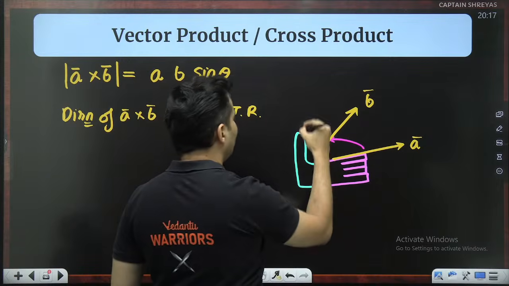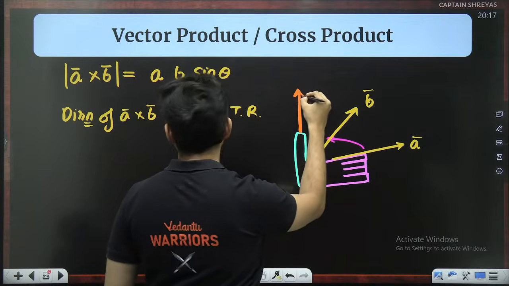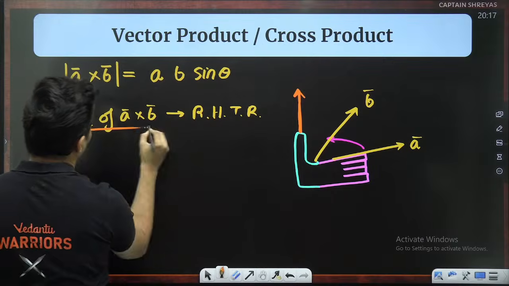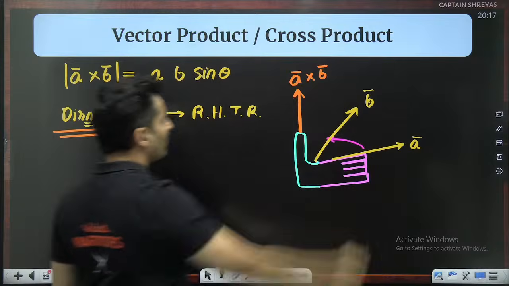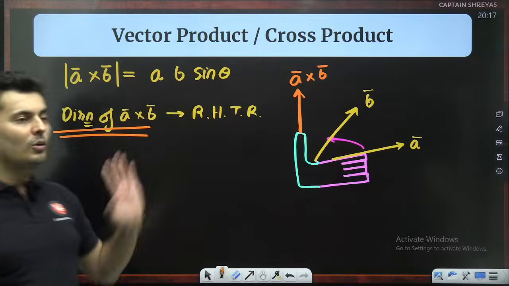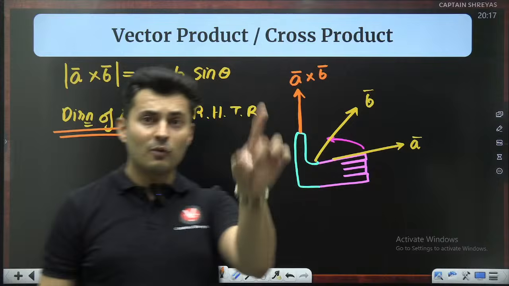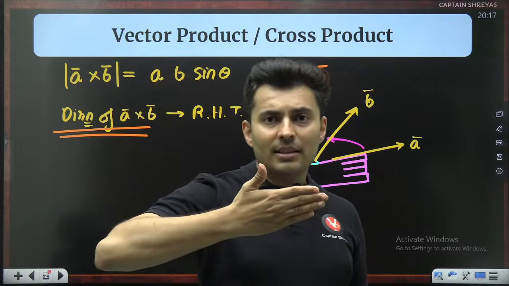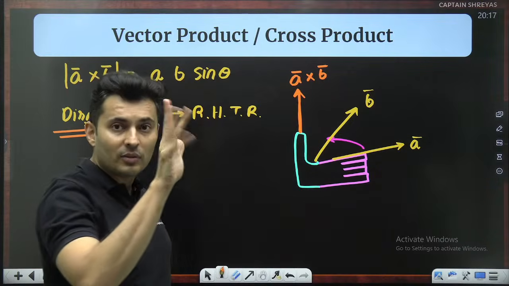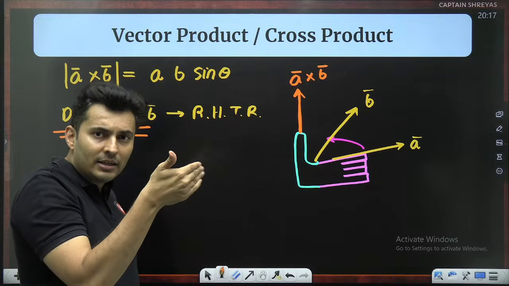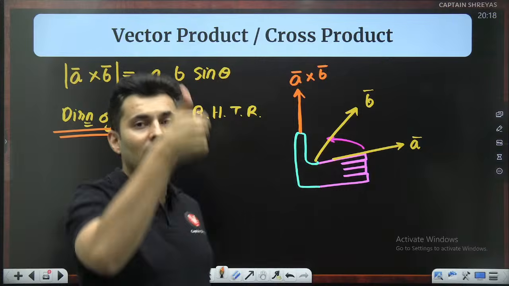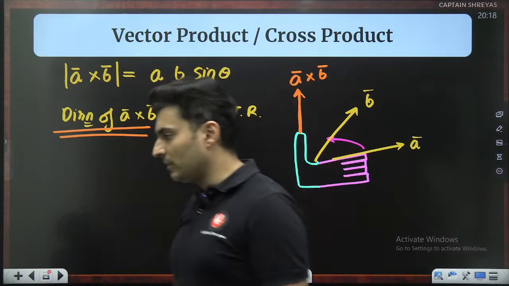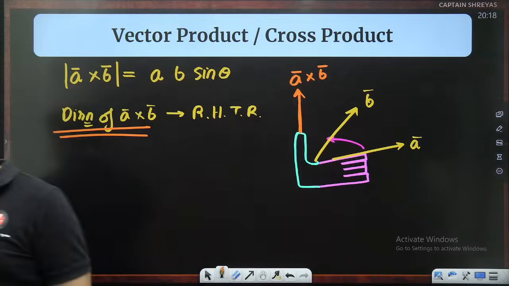That thumb will point in the direction of A cross B. That's how you find the direction of the vector product. Point your four fingers of your right hand in the first vector, and then slowly turn it towards the second vector. The thumb points in the direction of the cross product of both of them. Is this clear?